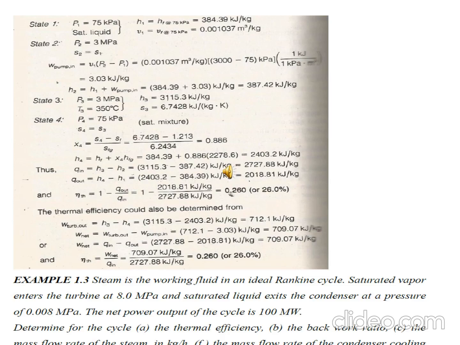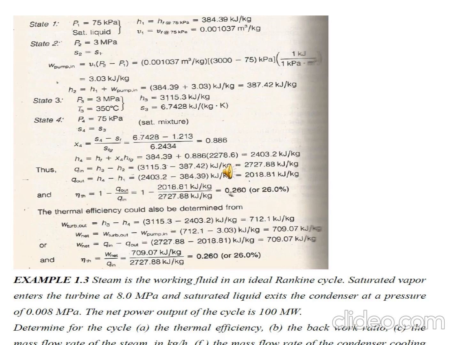That is the dryness fraction. Always remember, Sf and Sfg you have to find from the P1, 75 kilopascal, or P4, 75 kilopascal, saturated table, and the S4 value you have to take from state 3, because S4 equals S3. After that you can find H4, which is HF plus X HFG, and in total it will be 2403.2 kilojoule per kg.